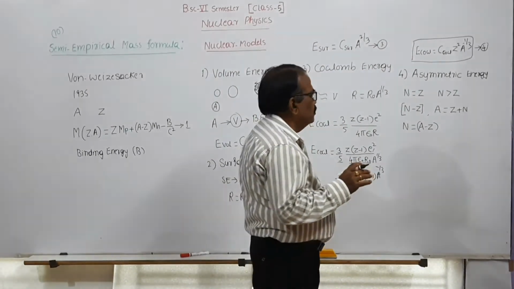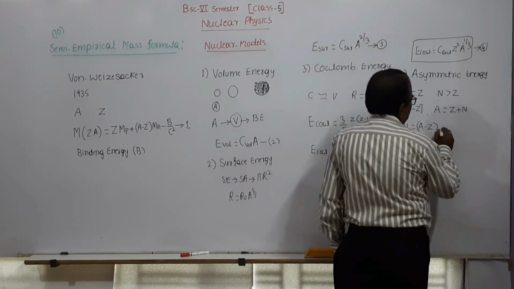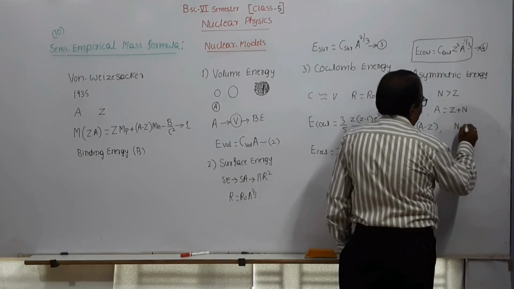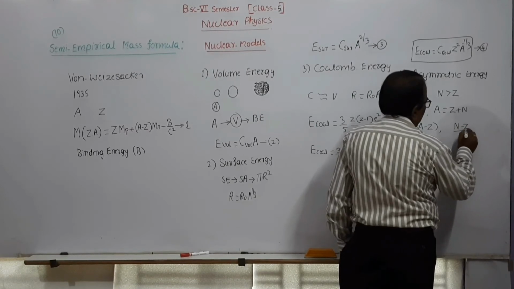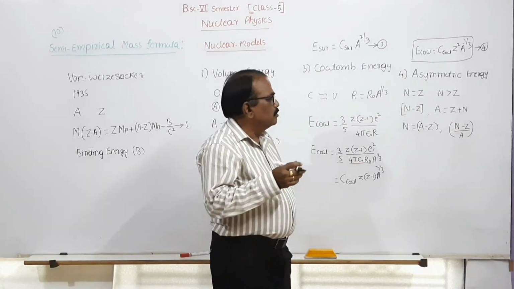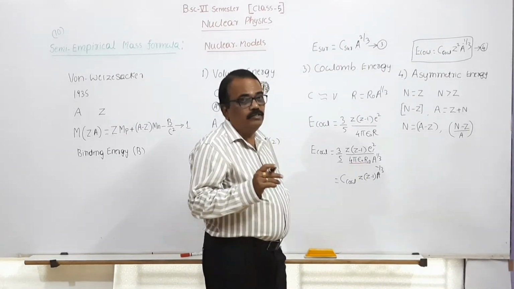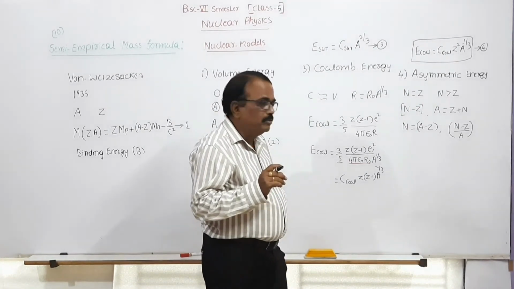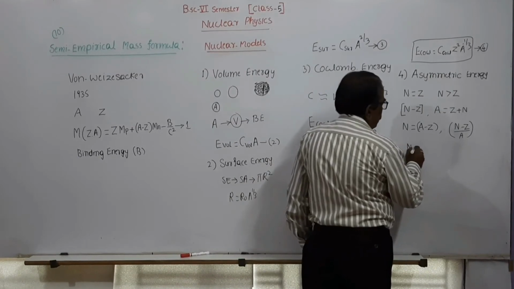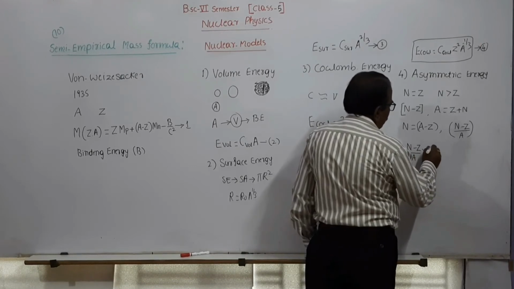The fraction of the nucleus affected is given by (N minus Z) divided by A. This is the fraction of the nucleus affected due to the increase in the number. Then what is the net decrease in the binding energy? The net decrease in the binding energy is given by (N minus Z) upon A into (N minus Z).